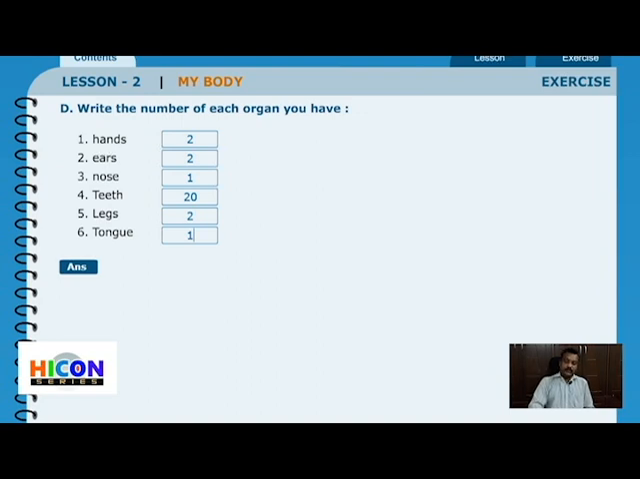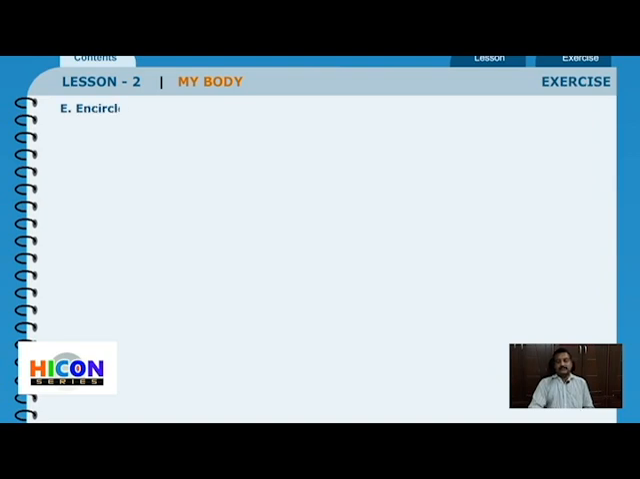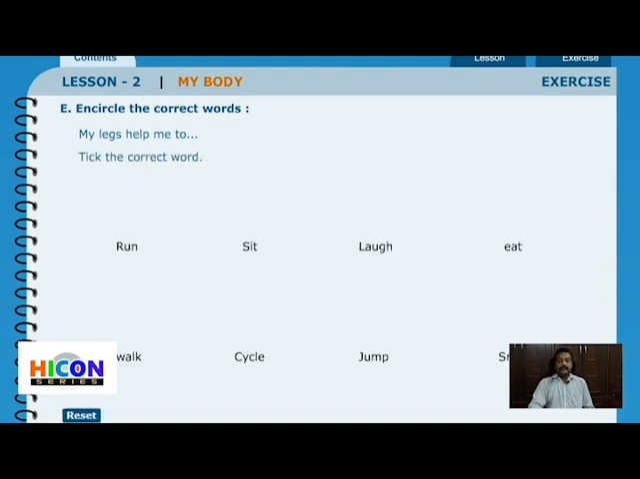Okay, we'll go to the next question. E. Encircle the correct words. My legs help me to... 8 actions are given here. Now we need to identify which of these actions we do with the help of our legs. So 8 actions are given and we need to check out of these 8 how many are done with our legs. The first one is to run.